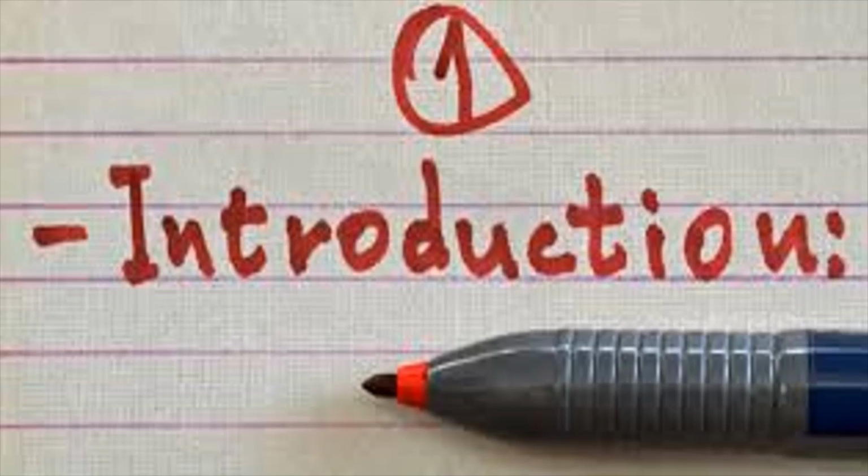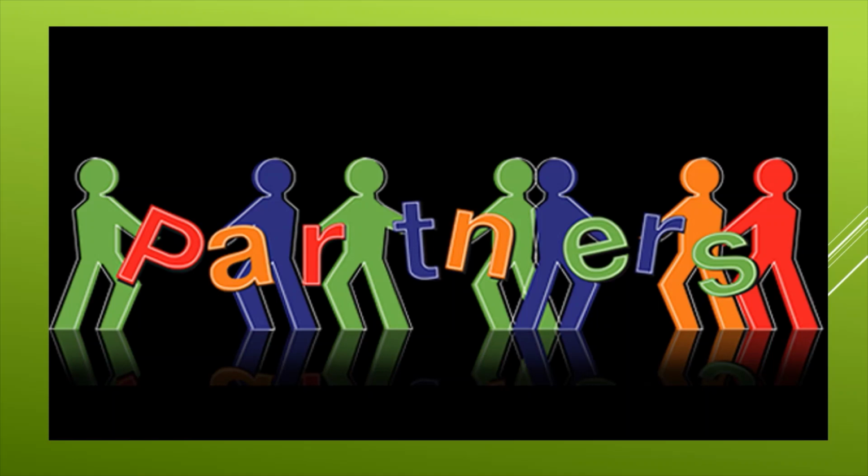So, in our previous session, we completed what is the meaning of partnership according to the Act of 1932, the features, merits, and demerits. So, today we will be stepping into who is a partner and who are the different kinds of partners, which is a very important 8 marker. So I thought I would do a classroom session with you. So I have done a classroom recording, which you would be watching in this particular video.